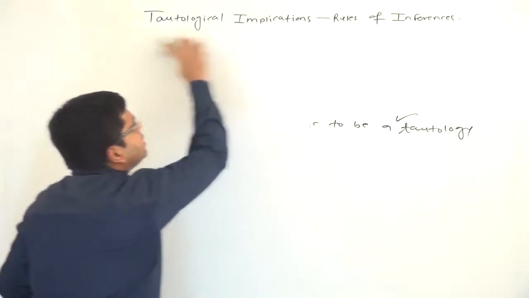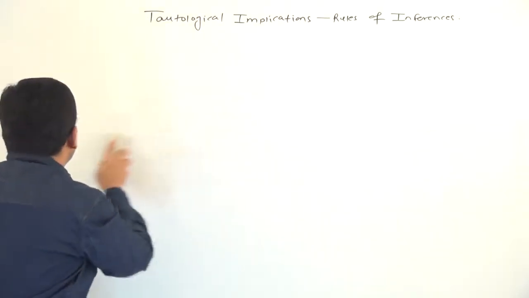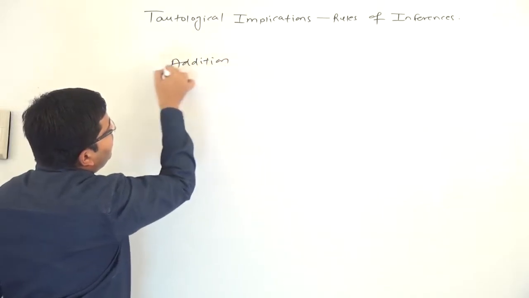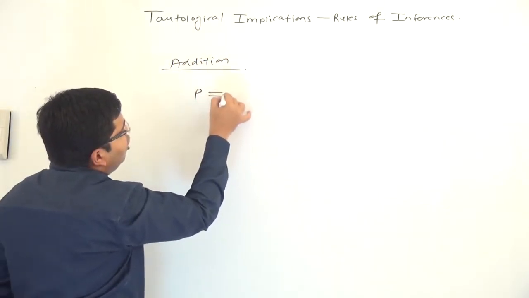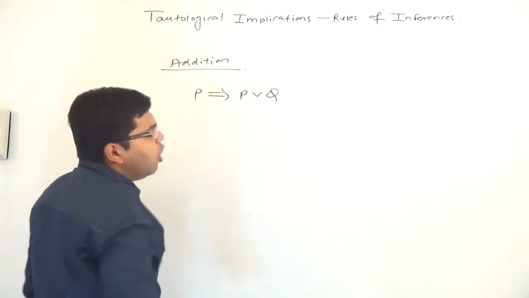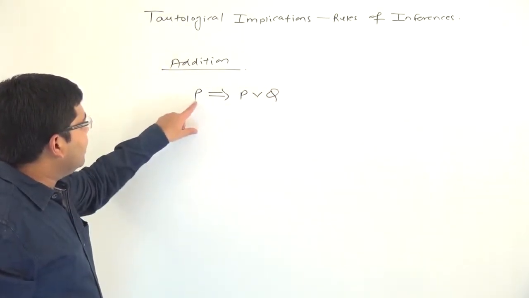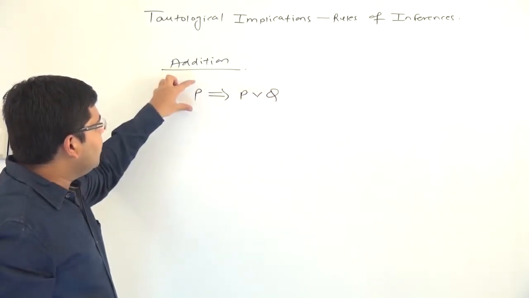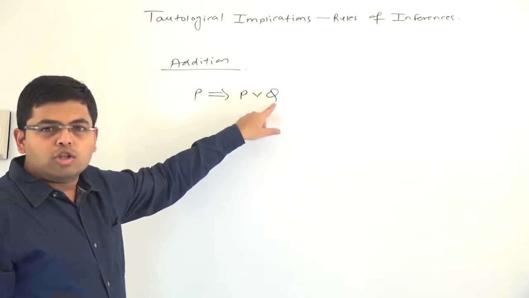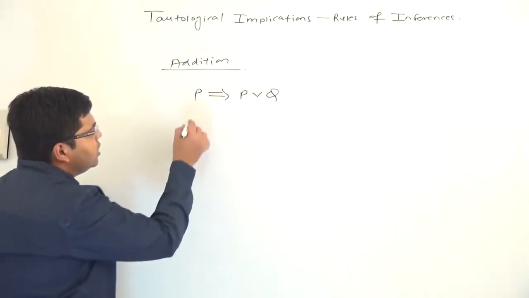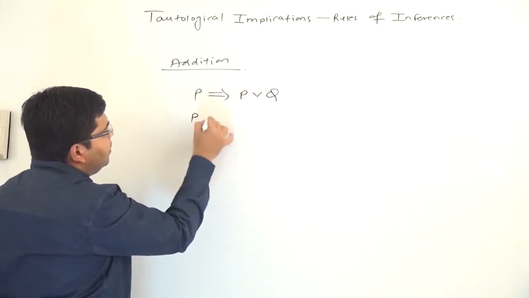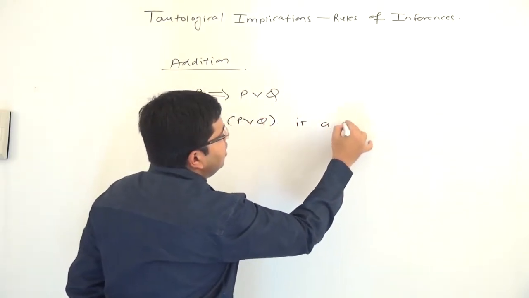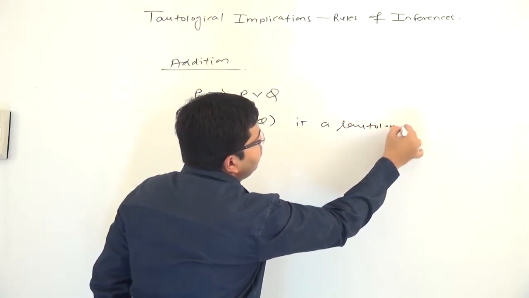Similarly, there is one more fundamental rule, which is called the addition rule. And what does that say? P tautologically implies P or Q. Now what does that mean? Whenever P is true, P or Q cannot be false, because when P becomes true, naturally P or Q will also become true. We can prove it by proving that P implies P or Q is a tautology.